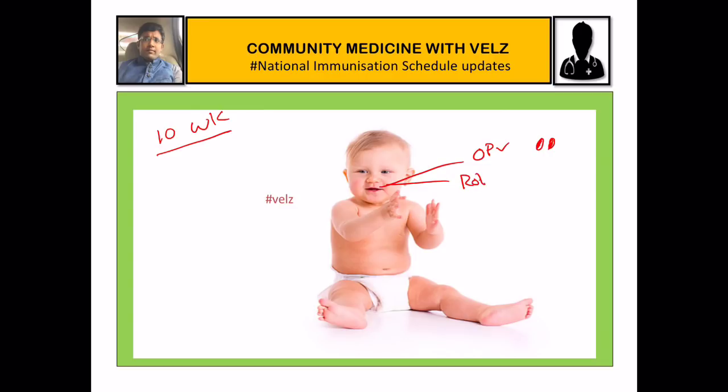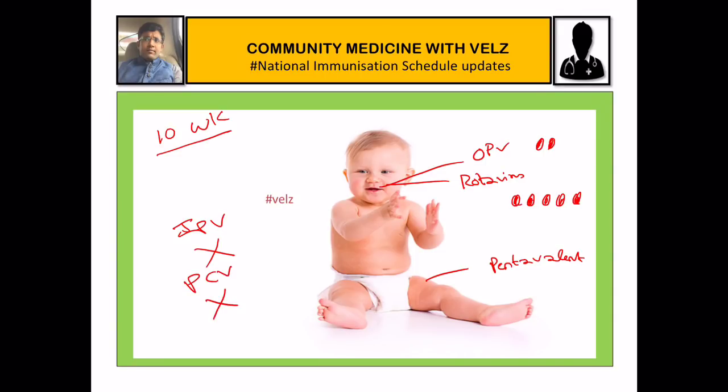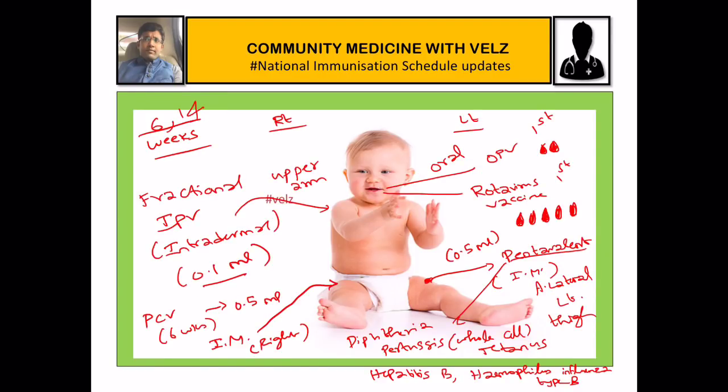We will also give rotavirus orally, 5 drops. Then we will also give pentavalent. Then at 10 weeks there is no IPV. IPV is not given, and at 10 weeks PCV is not given. So at 6 weeks IPV and PCV were given. At the 10th week IPV and PCV are not given. So we gave only OPV, rotavirus, pentavalent.